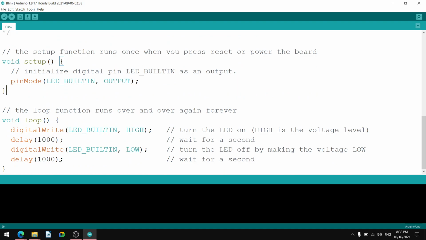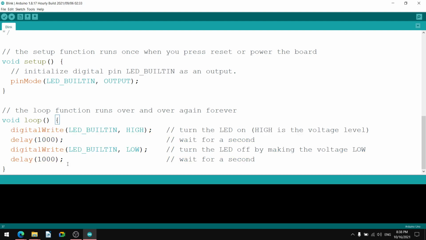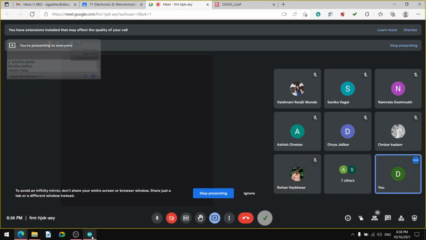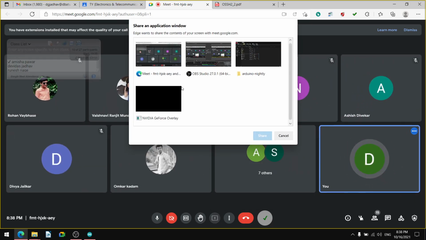And then there is a loop. The loop function runs over and over again forever. This is the comment. The while loop starts here and the while loop ends here. What is there in the while loop?